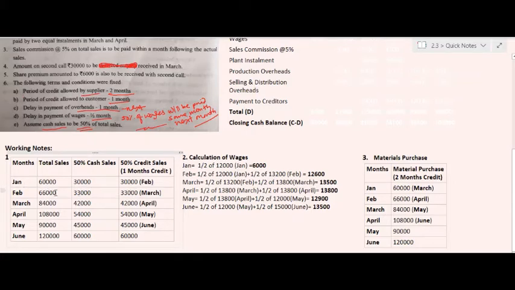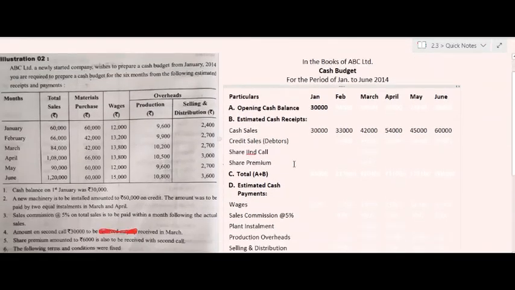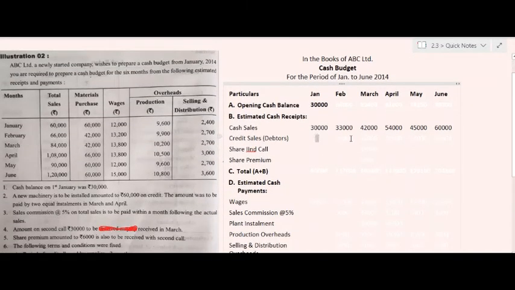So the amount of credit sales for the months of January to June 2014 will be, for January nil, and for February it is 30,000, 33,000, 42,000, 54,000 and 45,000 respectively.